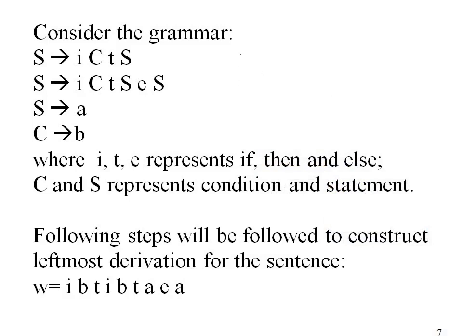So here you have w equals IB. Here we perform leftmost derivation. So starting with the start symbol of the production rule, we have I, C, T, S. Leftmost derivation always works from left to right.